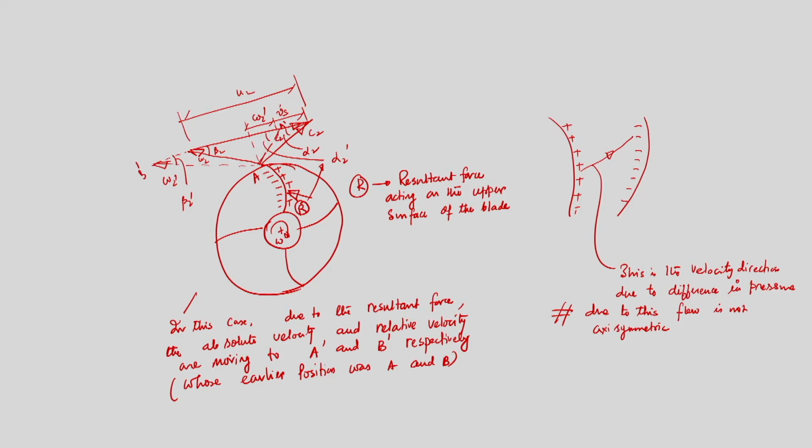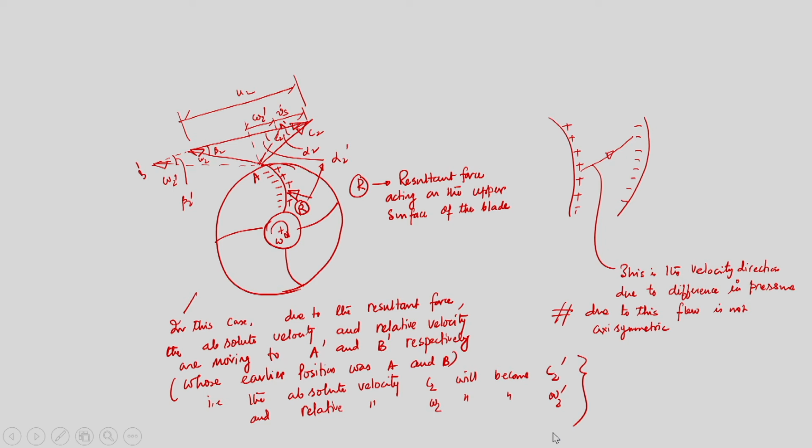Because of the resultant force, the absolute velocity and relative velocity are moving to a new place, A prime and B prime, whose earlier positions were A and B. That is, the absolute velocity C2 will become C2 prime, and relative velocity W2 will become W2 prime,